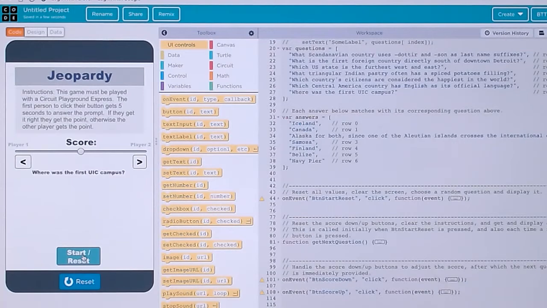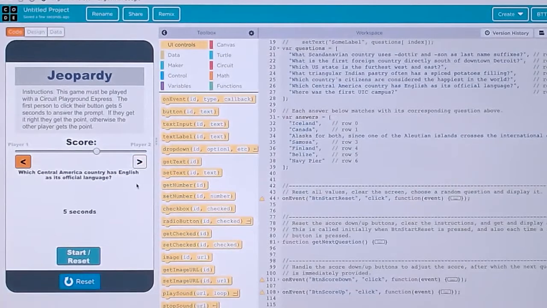So here we go. Okay, where was the first UIC campus? I know this one. Gives you 5 seconds. Navy Pier. Good. So now I click right. Once I do that, it right away puts up the next question and it restarts. So here we go.